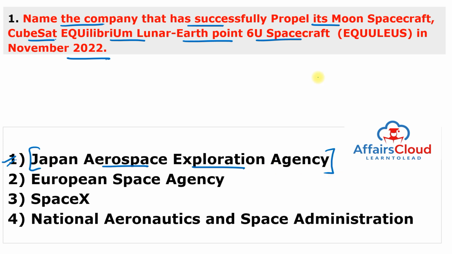Answer of this question is 1. And this is Japan Aerospace Exploration Agency, who has successfully used steam, or you can say water, to propel its CubeSat EQuilibrium Lunar-Earth 6U spacecraft, which is also known as EQUULEUS, and that was launched as one of the payloads aboard the National Aeronautics and Space Administration Orion spacecraft. And this is the world's first successful orbit control beyond low Earth orbit using a steam or water propellant propulsion system.